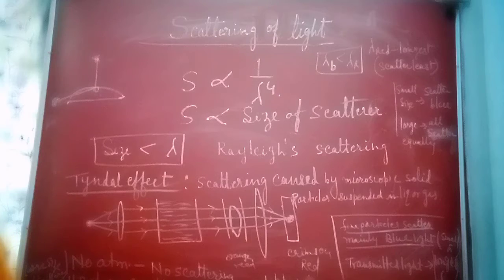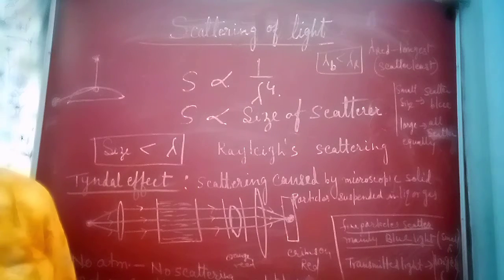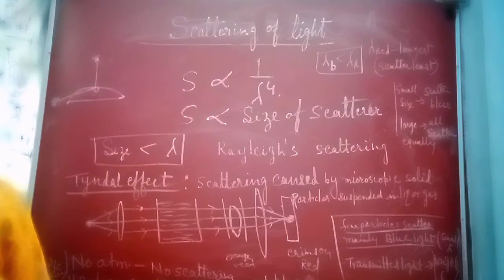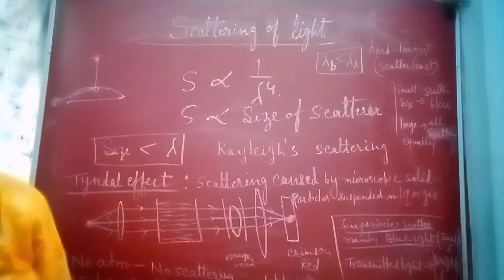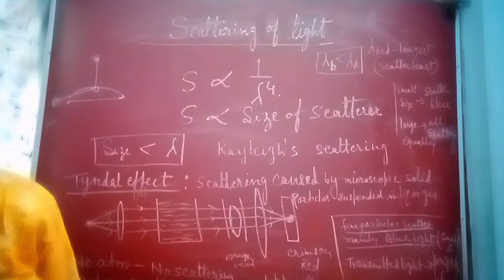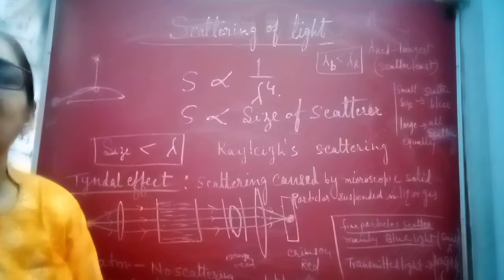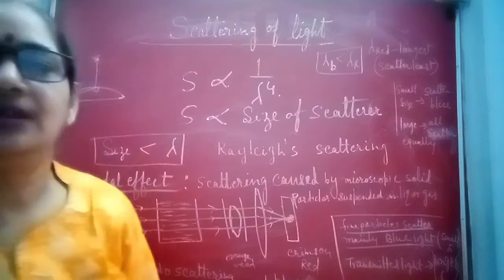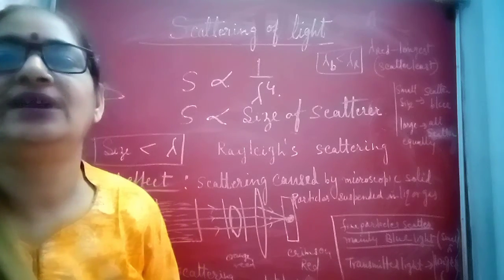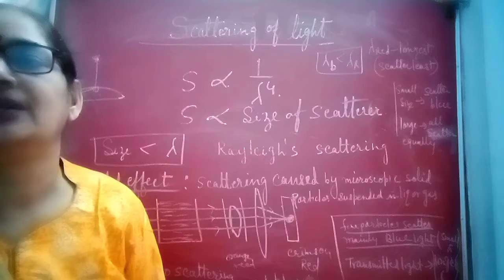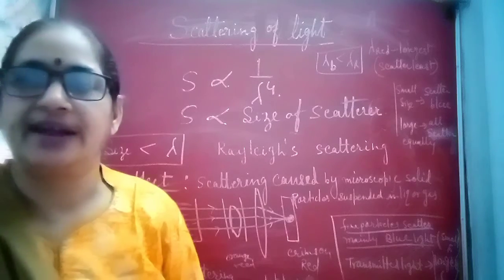Because sunlight at sunrise or sunset has to cover a longer distance in the atmosphere to reach the observer, suspended particles in the atmosphere scatter light of small wavelength. So red light scatters the least, and the observer can see the red color in the early morning. And in the evening, when the sun sets, we can see the red color of the sky, because red color scatters the least.